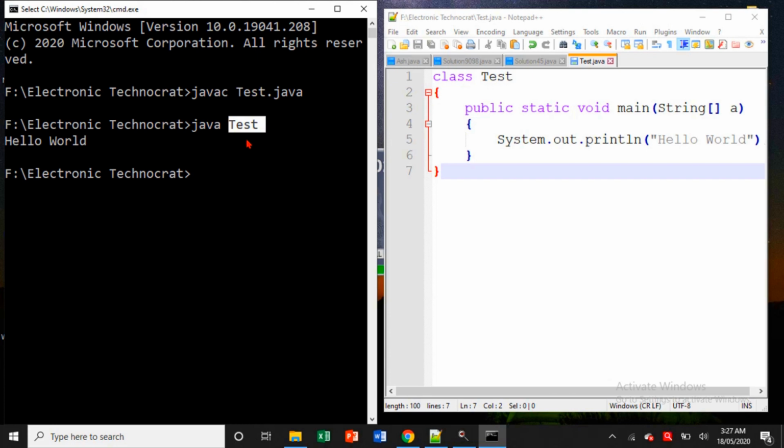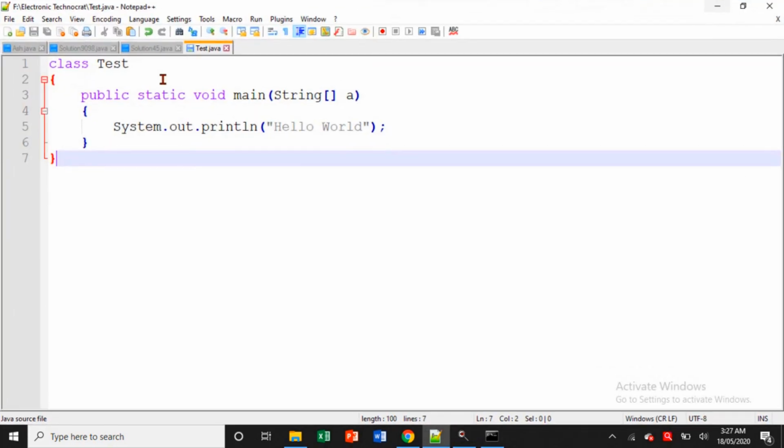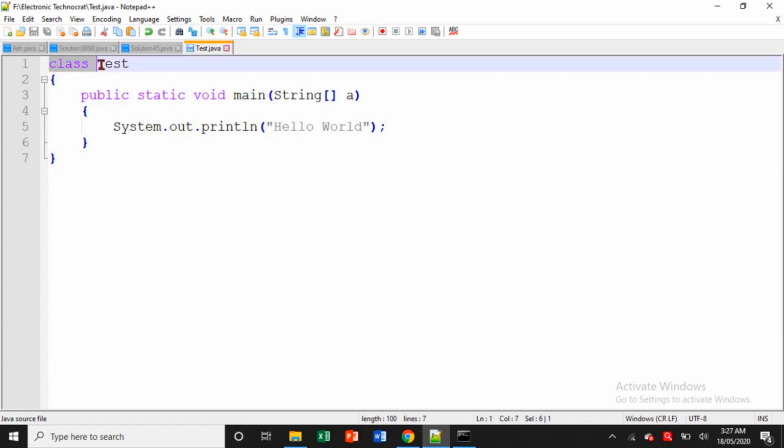Easy? Yes. Now let's understand this program. If you can see here, this class, then this Test, everything in Java is known as a token. So this class is one token, this Test is one token, this public is one token, this static is one token. This System, this dot, this out, everything in Java is known as a token.